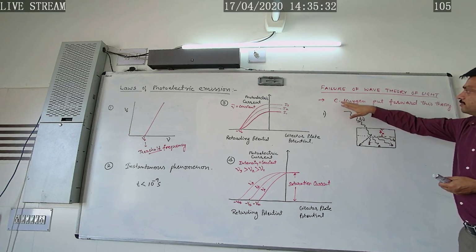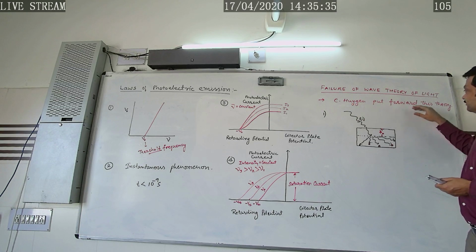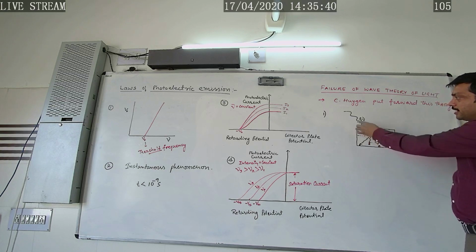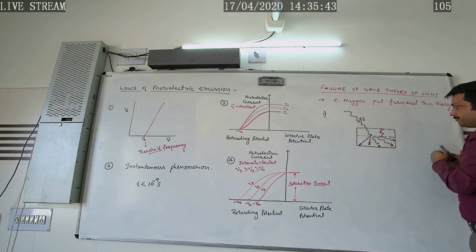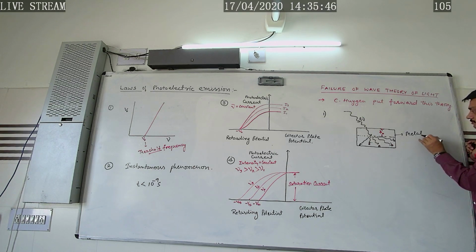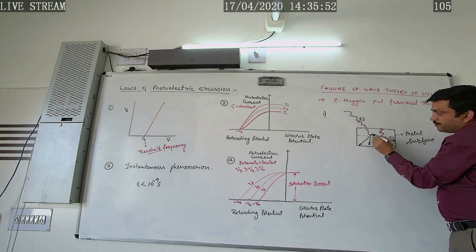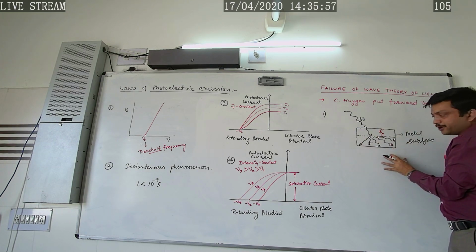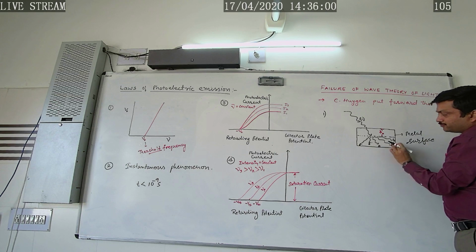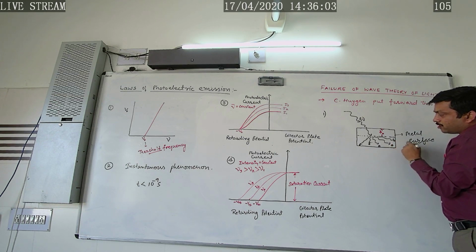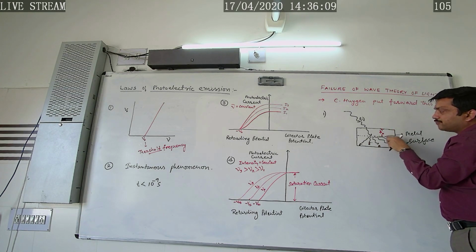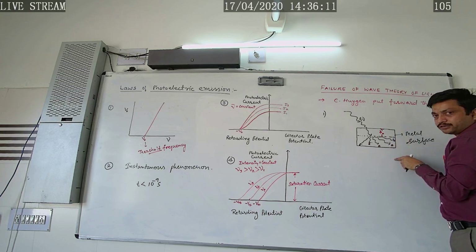This theory of light was put forward by Christian Huygens. According to the wave model of light, whenever light radiations fall on the metal surface, these radiations are spread over the whole surface of the metal, and each electron of the metal gets a very small share of this energy, as a result of which it finds it difficult to overcome the work function of the metal, that is phi naught.